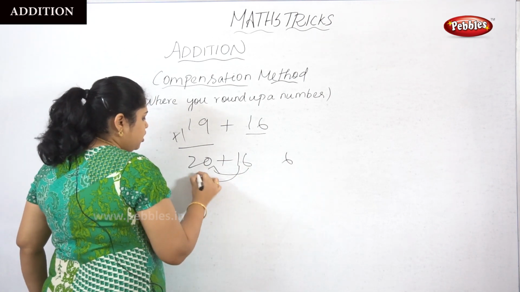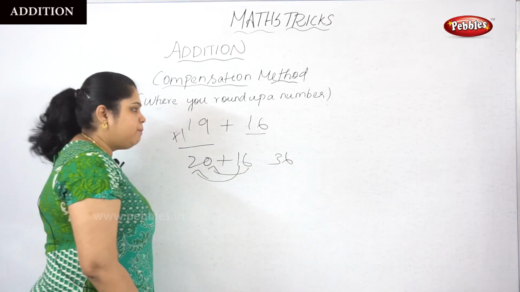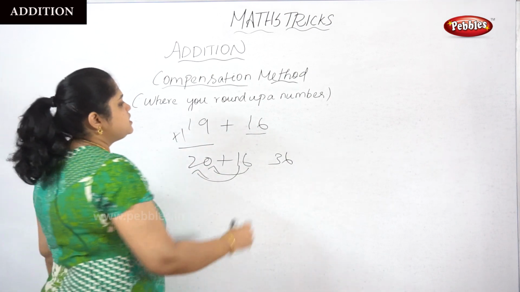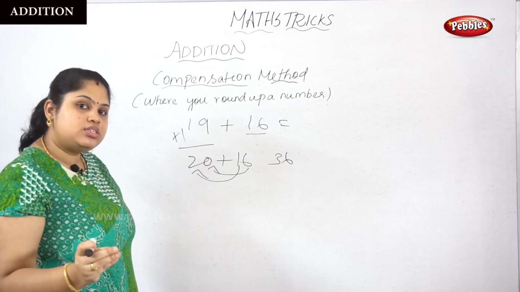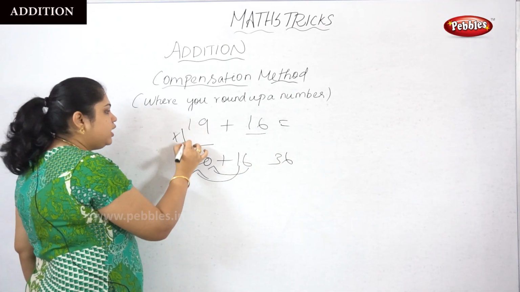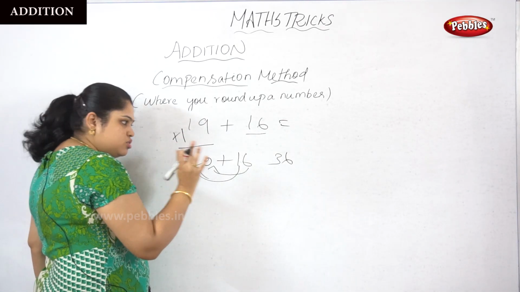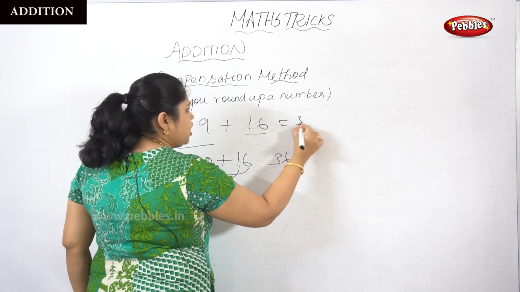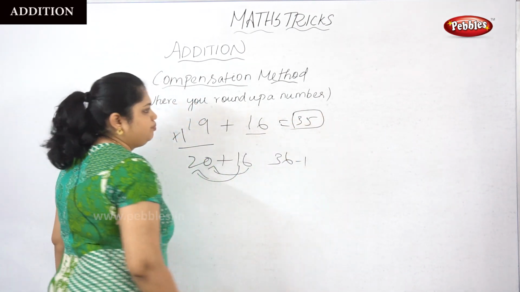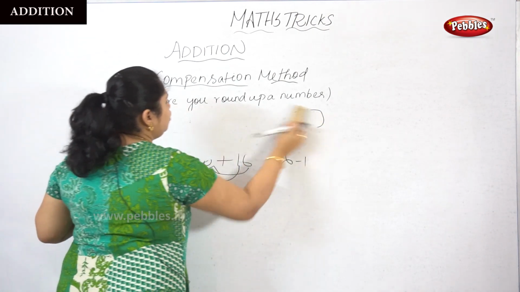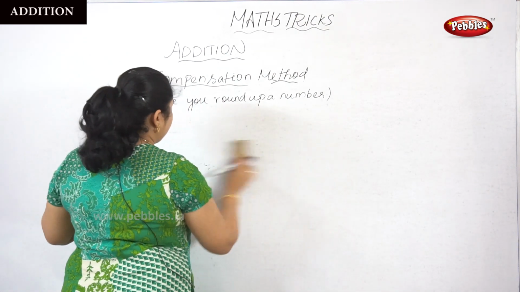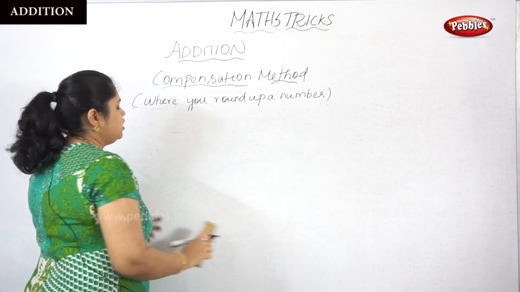3 plus 3 is 6, so 36. But the answer for 19 plus 16 is not 36. Why have I said not 36? Because we additionally added the 1 to here. So we want to make a subtraction, then the answer will be 35. Okay, so let's do the next problem. If you did not understand from one problem, I know it, we'll do it in the next one.